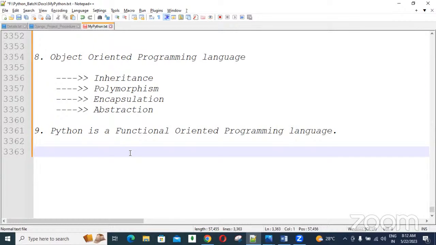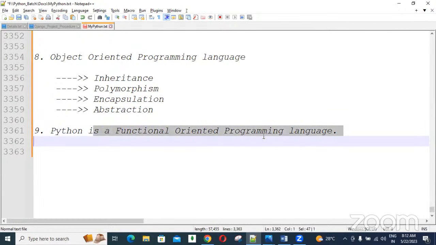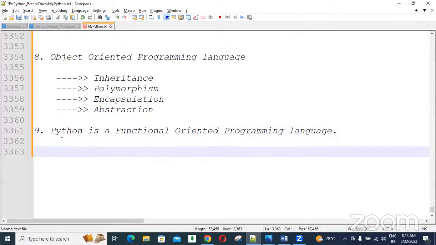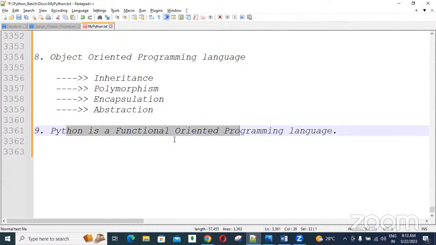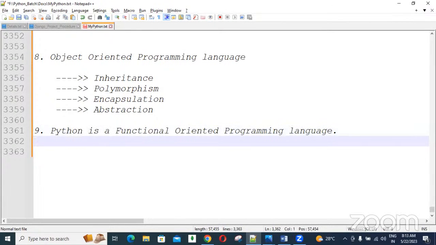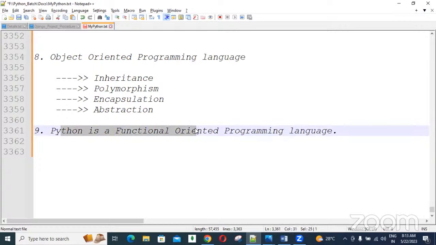Not only 1 to 100, if you want 1 to 1000, what are the even numbers in that range? All those things we can find by using functions. How to create them, I will tell separately in later chapters. It's not possible to tell here. Slowly I will tell, guys. So that's why we can say Python is a functional oriented programming language.